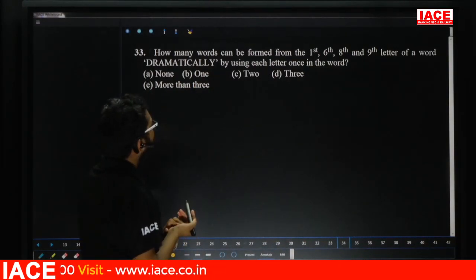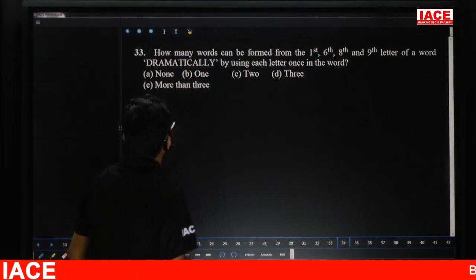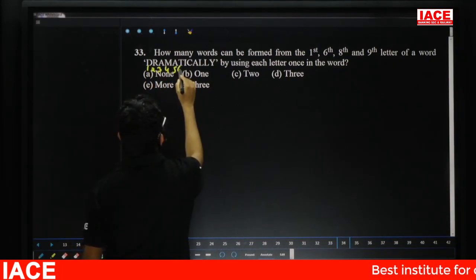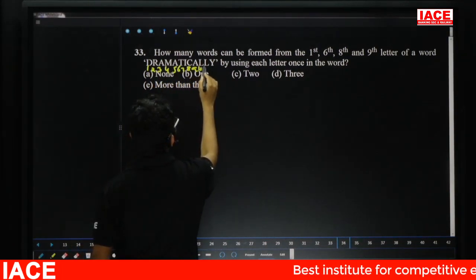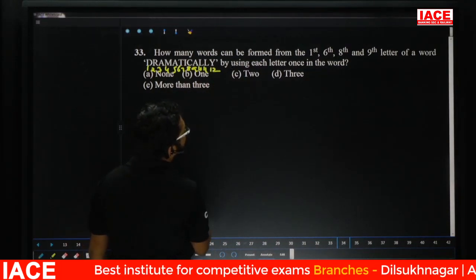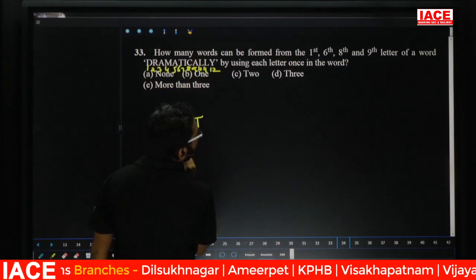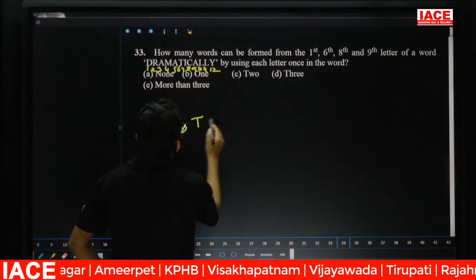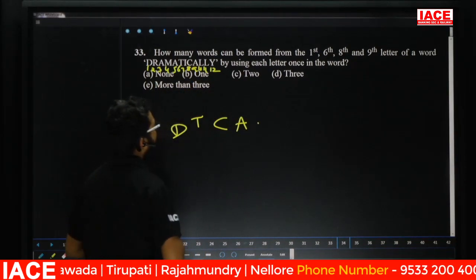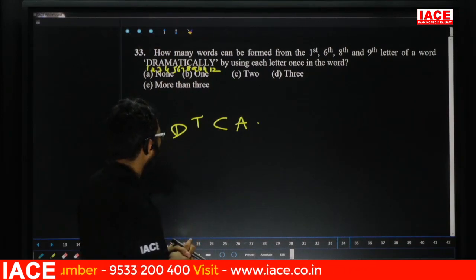Question number 33. How many words can be formed from the first, 6th, 8th and 9th letters? Check here, 1, 2, 3, 4, 5, 6, 7, 8, 9, 10, 11, 12 letters. First letter is D. Sixth one is T. Eighth one is C. Ninth one is A. Then how many meaningful words are possible?